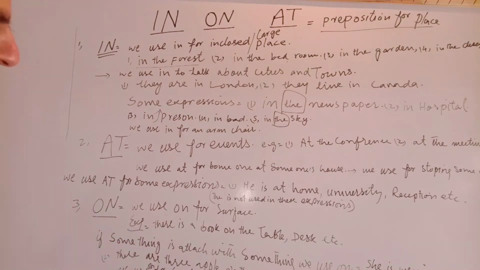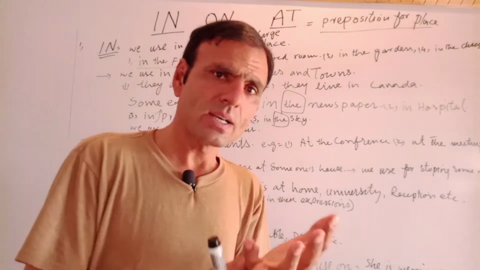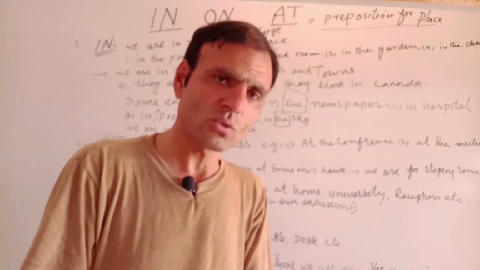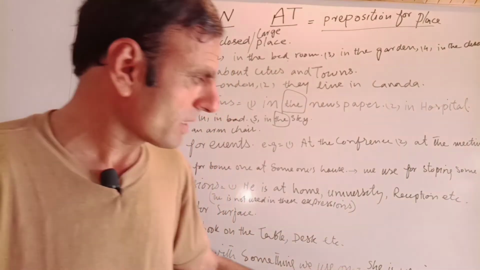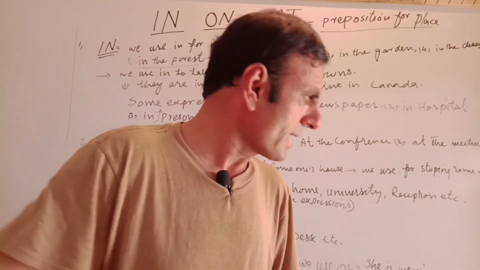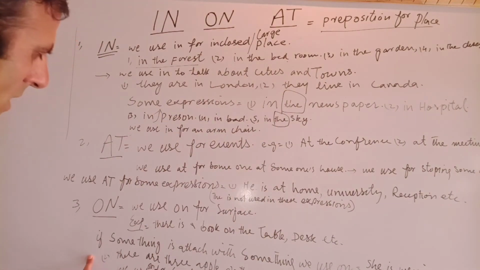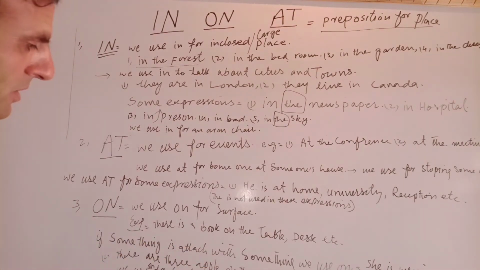If something is attached to something, we use "on." For example, if I have a ring, there is a ring on my finger. If I have a watch, so there is a watch on my wrist. Okay, there is an example. She is wearing a necklace on her neck. Okay. Number 2. There are 3 apples on the tree.